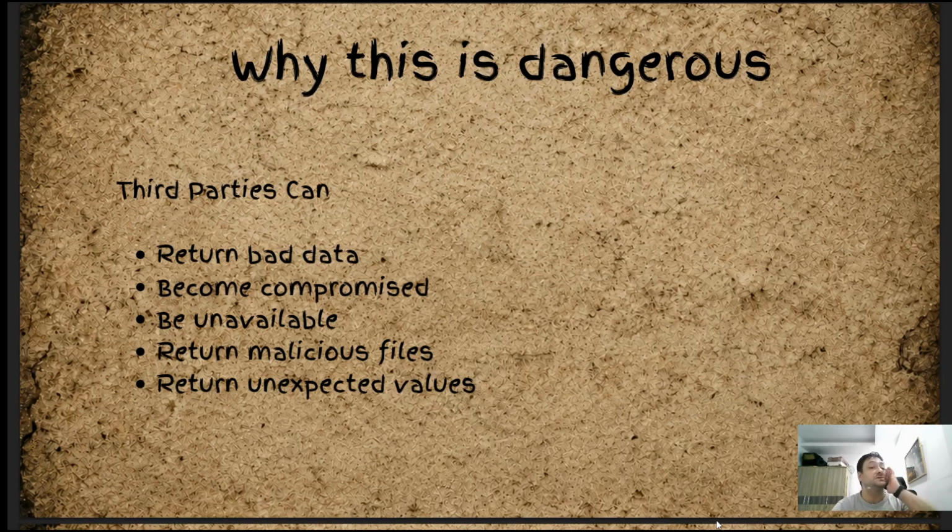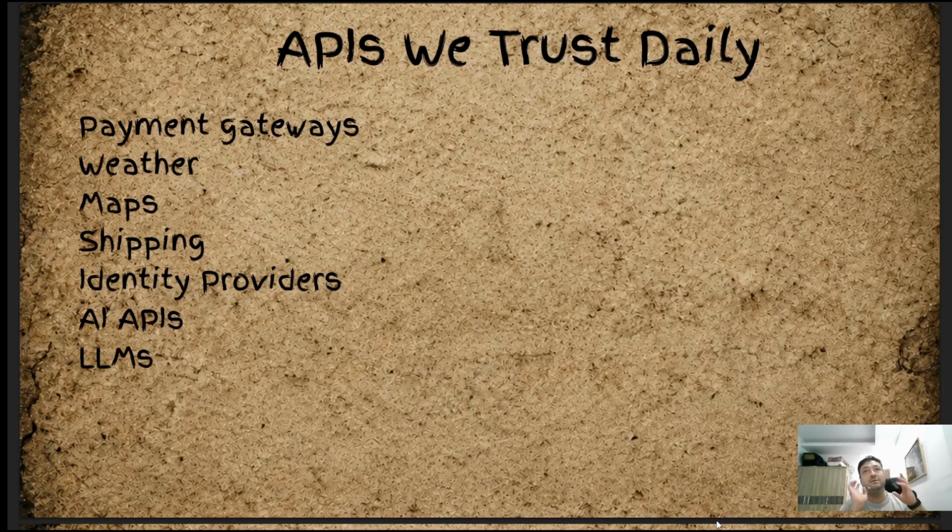So why is this dangerous? So obviously third parties can return bad data. This is true. Those third parties can become compromised. We don't want that. Things can become unavailable. Sometimes we can return malicious scripts like cross-site scripting attacks, malware, whatever. We can return unexpected values like $999 for a can of Coca-Cola, right? So these things don't seem harmless at the time, but reality is it can be very harmful. So we need to be careful about how these are affecting the APIs and what the API is sending to another API, right?